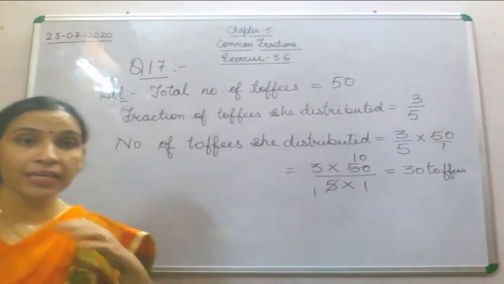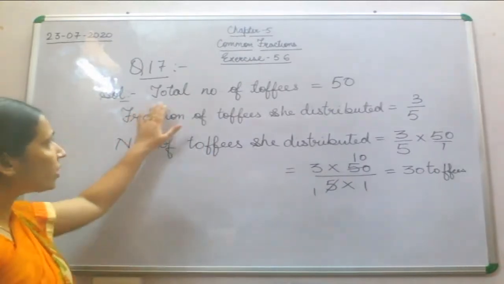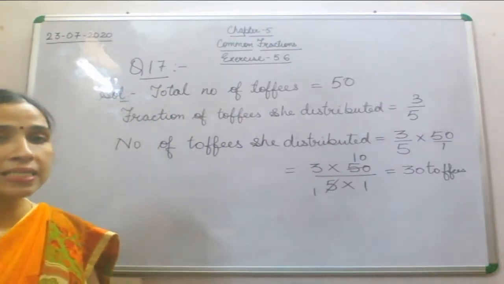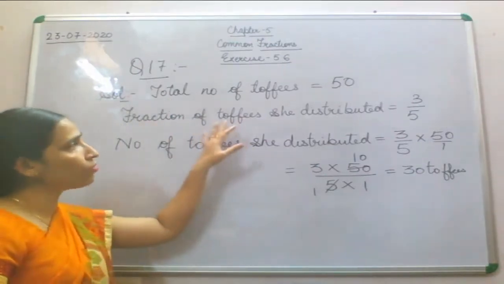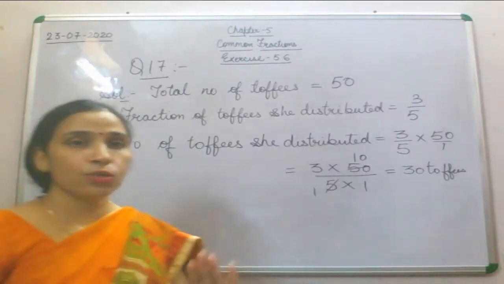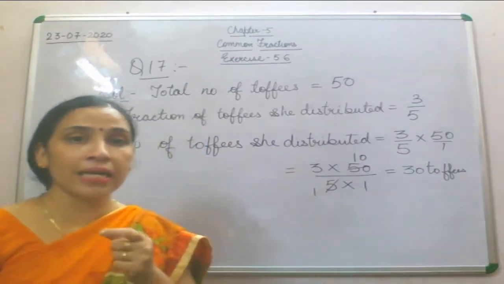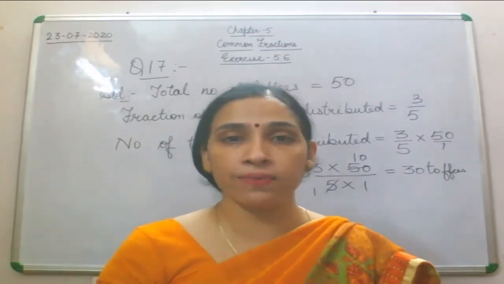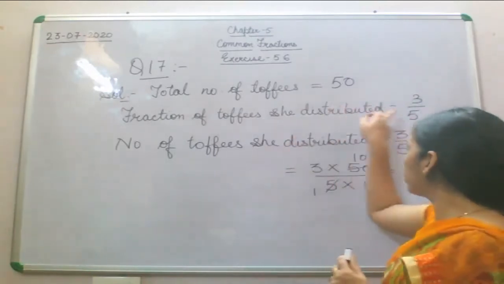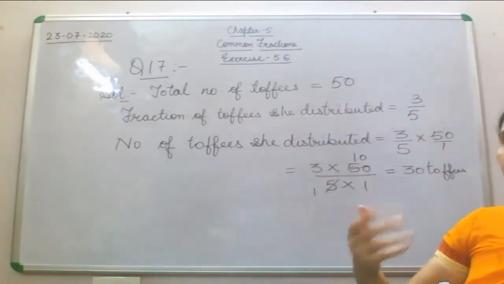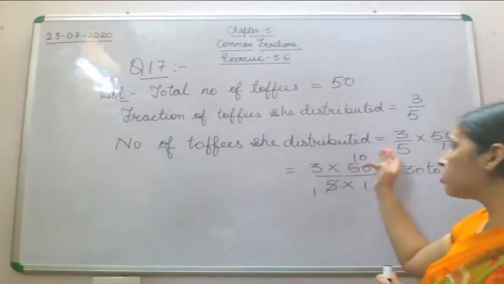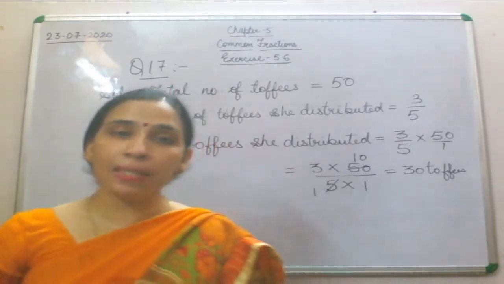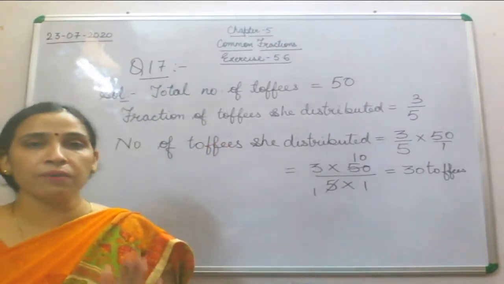Now see this question again and then we will write the answer. The total number of toffees is 50. And the fraction of toffees distributed among the children is given, that is 3 by 5. Now what you have to find out is the number of toffees she distributed, which is 3 by 5 of 50.